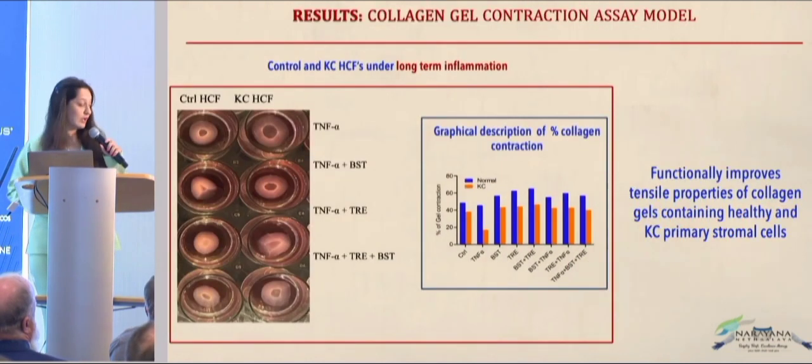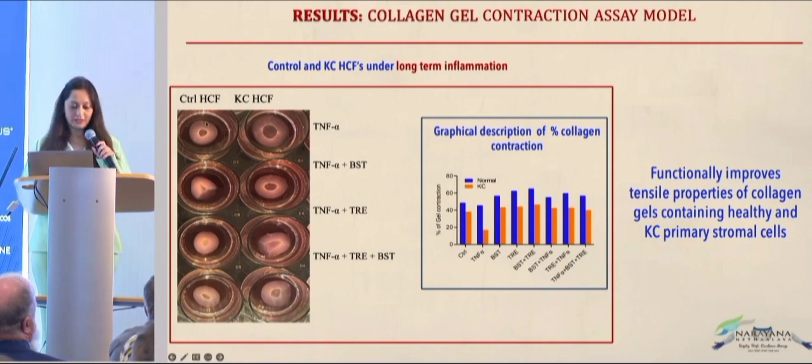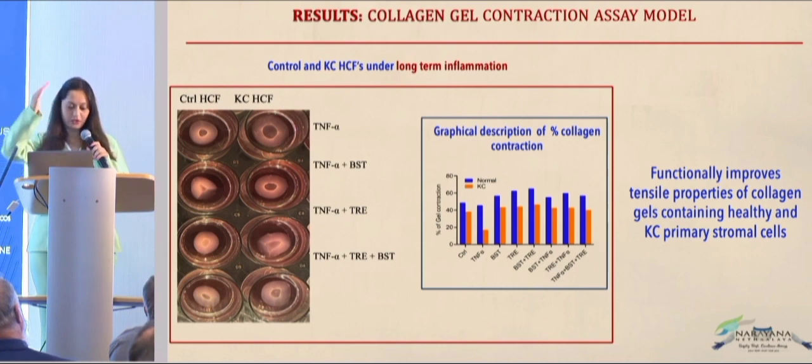And this is a collagen contraction assay model, which, if you see, this is the control and this is the keratoconic human corneal fibroblast. If you can see here in the periphery, you can't see the reflection to be that dense. So that means the collagen is extremely weaker, but if you treat them with batimastat, trehalose, or a combination of it, the collagen actually starts contracting. That means that if you put them in the human cornea, it will work as good as a cross-linking effect. It will reduce their inflammation and increase the LOX activity and the collagen activity.